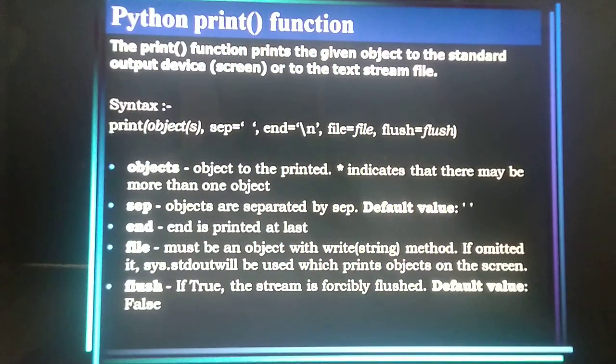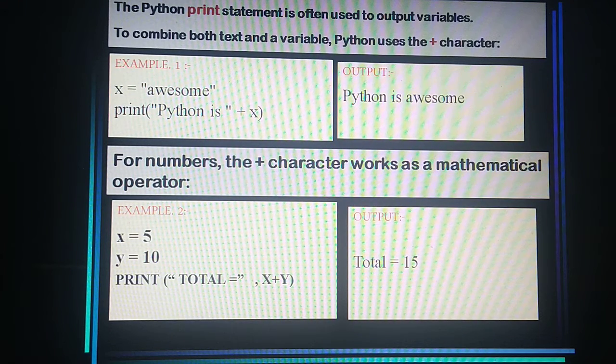Now the Python print function. The print function is used to display the result with a message. Although there are many sub parts of the print function, later we will discuss it. Now a few examples. First, x is equal to "awesome" in double quotes, and print "Python is " plus x. The value of x is awesome, so the output on the right side is Python is awesome. Here you can see two variables, x is equal to 5, y is equal to 10, and print "total =" and x plus y, meaning 5 plus 10, it will print 15.